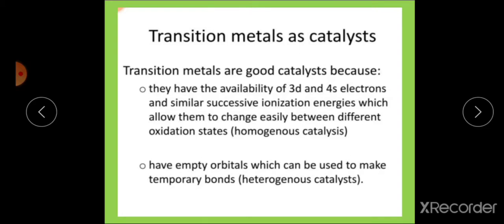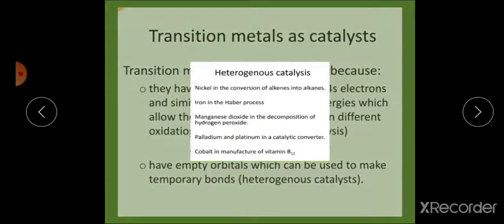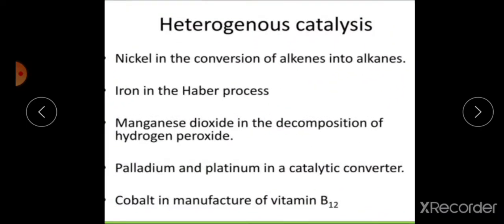Or also they have empty orbitals which can be used to make temporary bonds, that is in case of heterogeneous catalysis. In heterogeneous catalysis, for example, nickel is used as a catalyst in conversion of alkenes to alkanes.